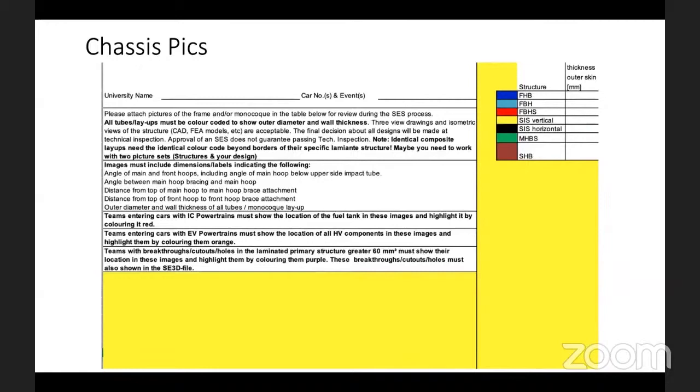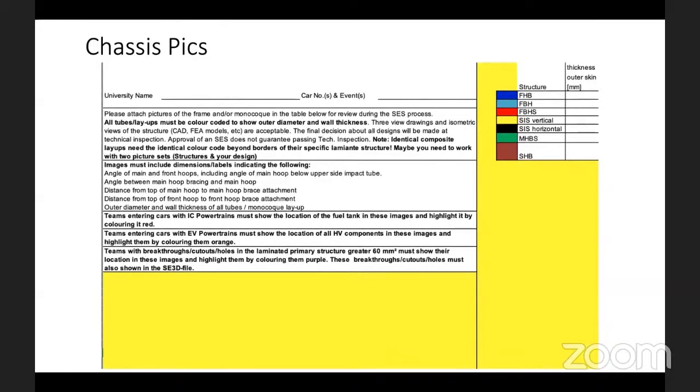If you see here, there are 1, 2, 3, 4, 5 highlighted paragraphs given here, and that is the only requirement. There is nothing else needed apart from that. But still teams miss this area in a rush of preparing the document the last night, and they just paste chassis pics by reading only the tab name, chassis pics.